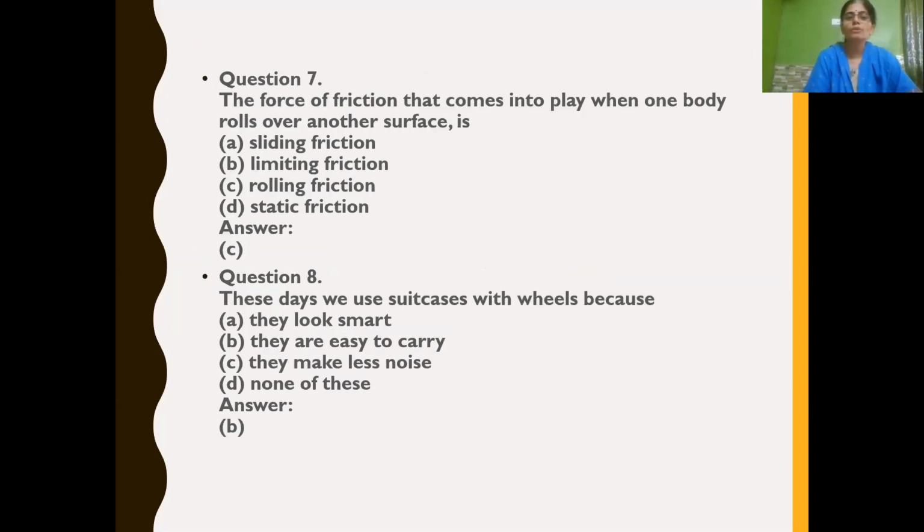Next one, the force of friction that comes into play when one body rolls over another surface. Rolling means it rolls over, so it is rolling friction. So the correct option is C.